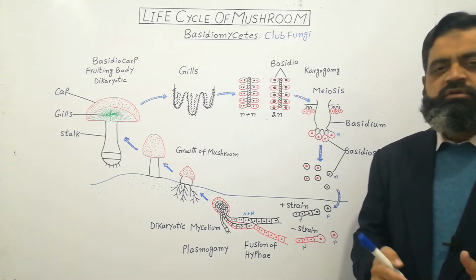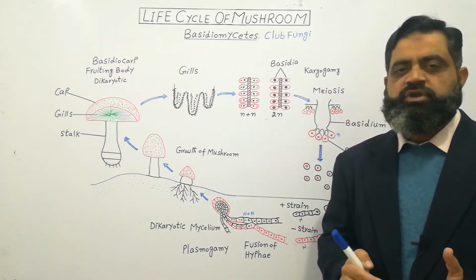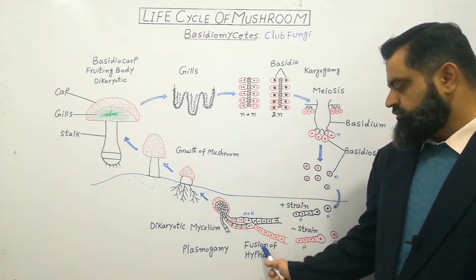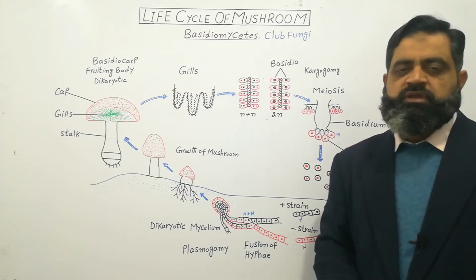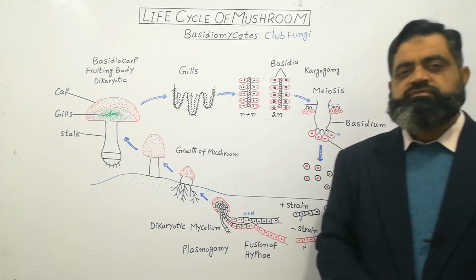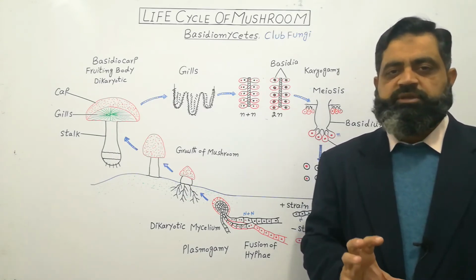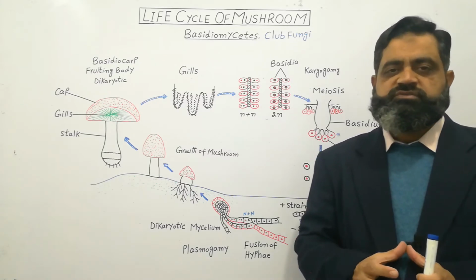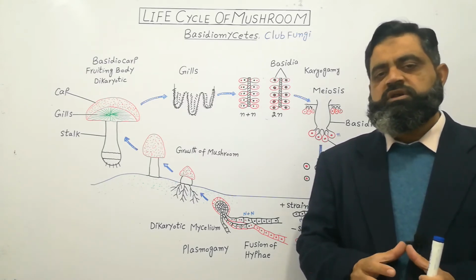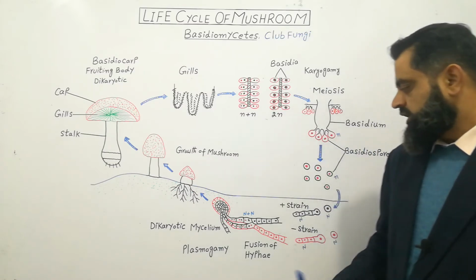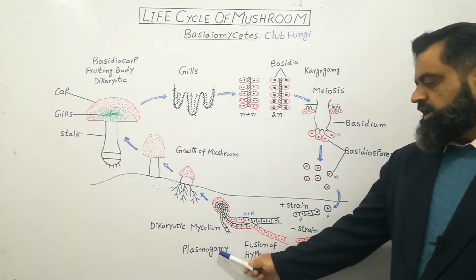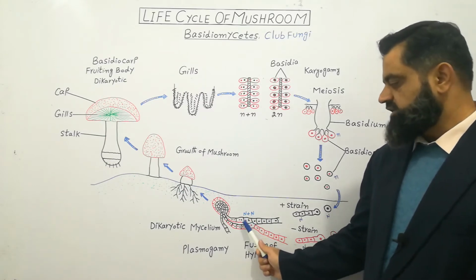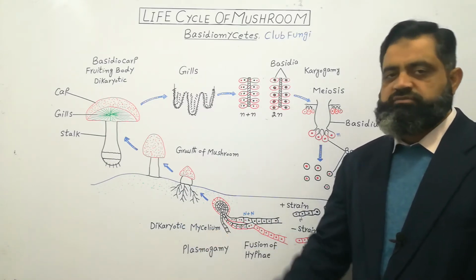They are growing at the same place, and after growing for some time they attach to each other and fusion of hyphae takes place. The first step after the fusion of hyphae is known as plasmogamy. During plasmogamy, their cytoplasm fuses with each other, but the nuclei remain separate. So after plasmogamy, these separate monokaryotic hyphae have changed into dikaryotic hyphae.